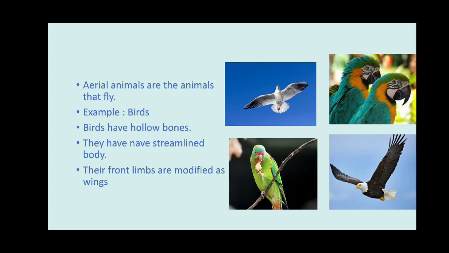In the next screen, we are going to learn adaptations in aerial animals. What is the meaning of aerial animals? Animals that fly are called aerial animals. What are the adaptations in aerial animals?